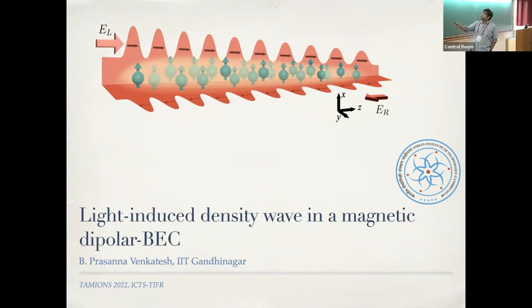So as this slide shows, let me begin by saying what I'm going to be talking about, because I don't know if I'm going to get through what I want to talk about, but if at all you have to leave with a message, let me just give you a one-slide summary. I'm interested in considering a dipolar Bose-Einstein condensate, dipolar meaning these are magnetic dipoles, and I'm subjecting them to two counter-propagating but orthogonally polarized light beams, which is a nice accident relative to the previous talk.